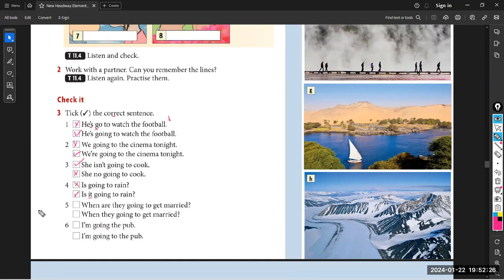4 is correct. 5. When are they going to get married? Bravo. When are they going to get married? The auxiliary should be mentioned.